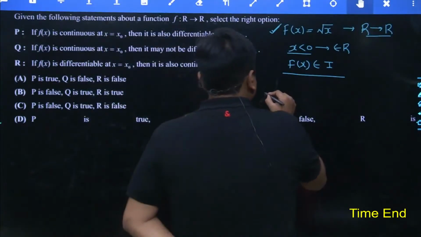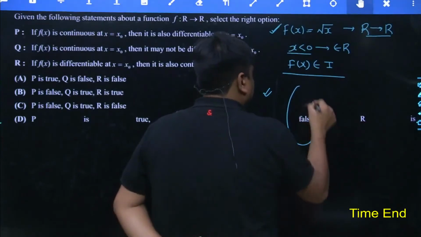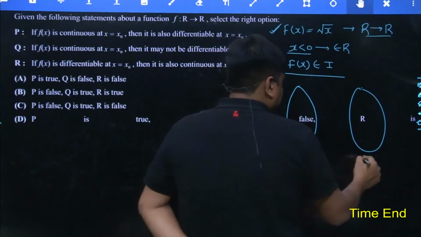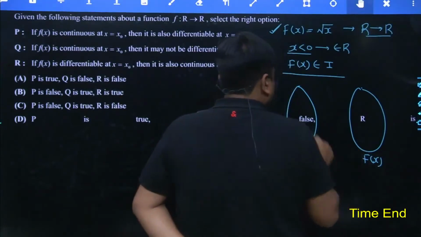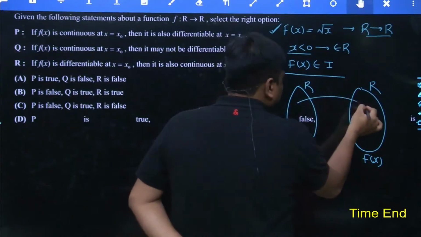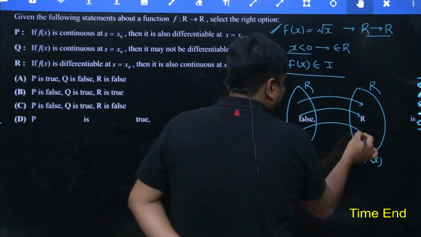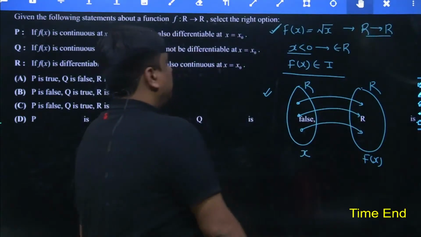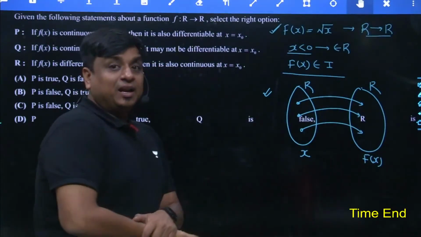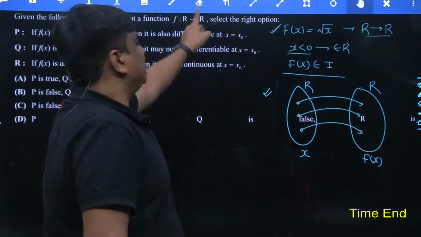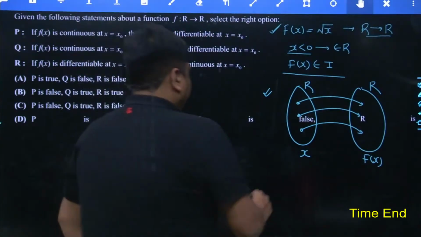Or I must say, if you had two sample spaces, first and second, here it is x and here it is f of x. Let's take this as the set of real numbers and this as the set of real numbers. Should I be writing this? No, sir, I can't write this. All real numbers would not map to a real number, only positive values of x. But here it is clearly given that all real numbers of x are mapped to real numbers. Can I take this function?